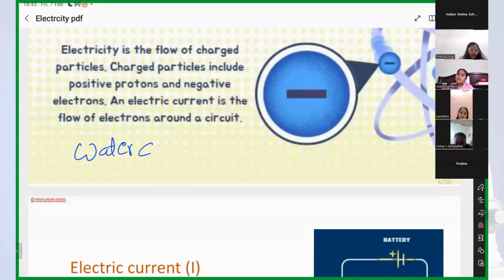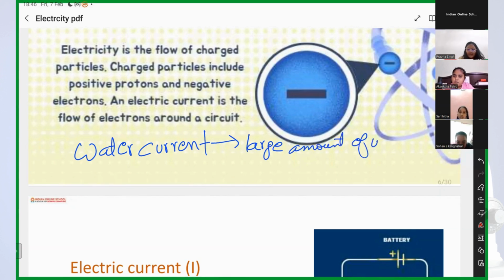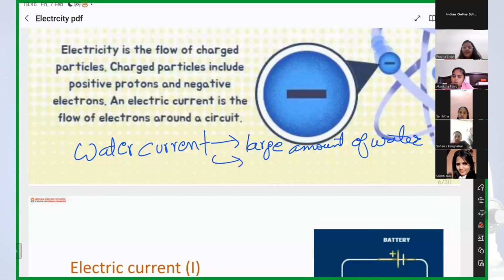So for water current, what do we have? We have a large amount of water, right? The second thing is, should all the water be flowing in multiple directions or one direction? One direction. Very good, guys.